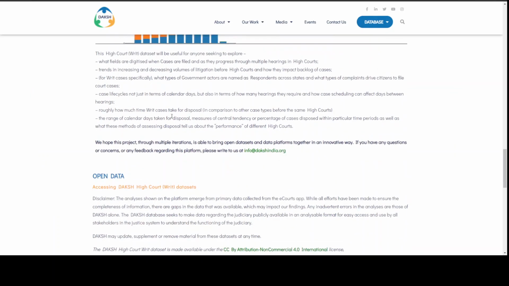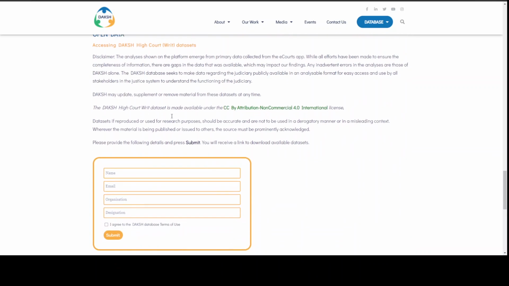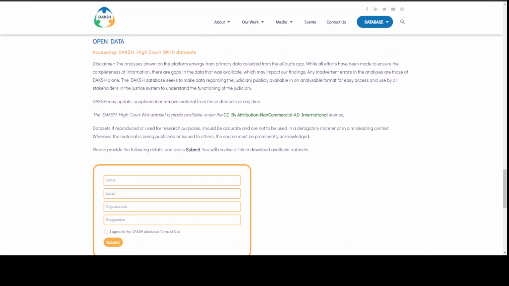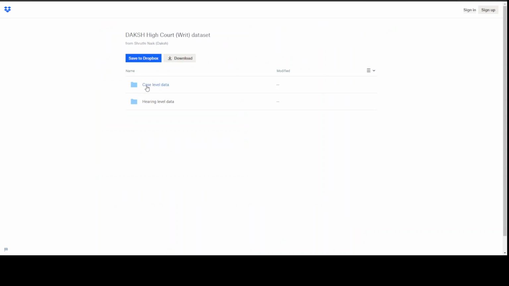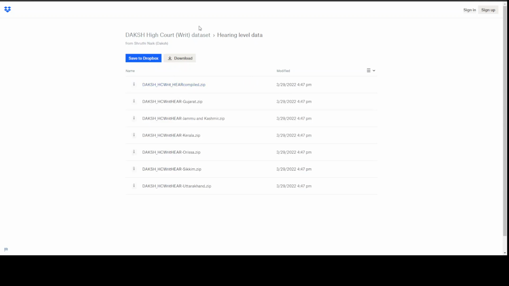The third element of the data portal is something that we're all very excited about, and this is our first attempt to make our actual cleaned data files, data sets, available to researchers. We will ask for a few basic details, and then you get redirected to a page where you can access either the hearing level or the case level tables, the files directly.